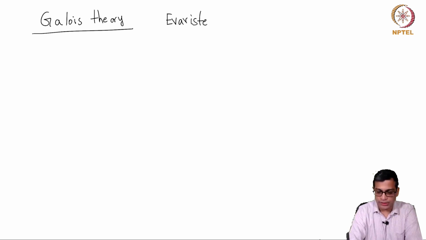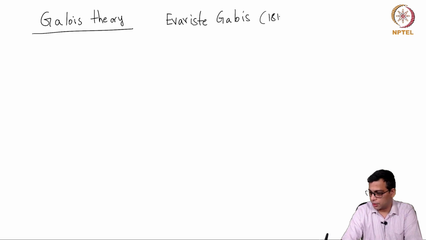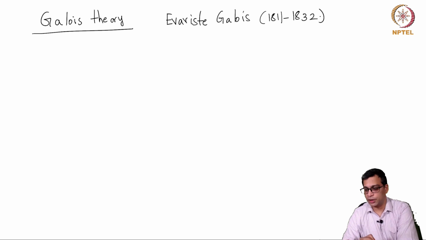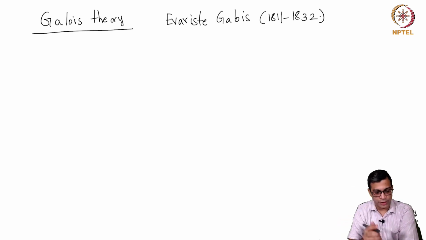His name is Évariste Galois and he lived in the 19th century and he died very young, as you can see, 21 years old. He was interested in a very important problem around that time that a lot of famous mathematicians were trying to solve.